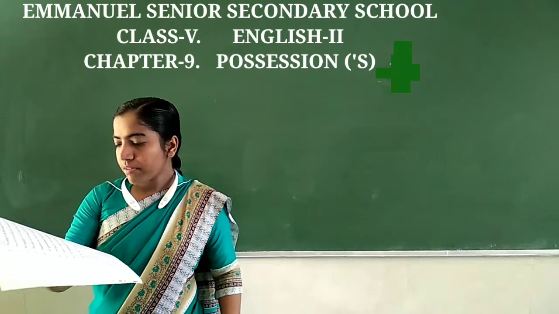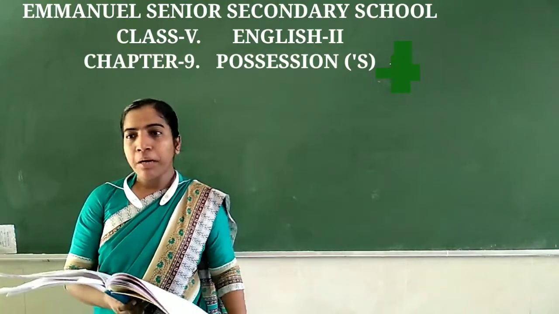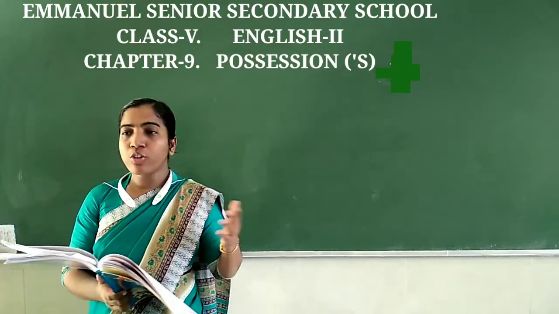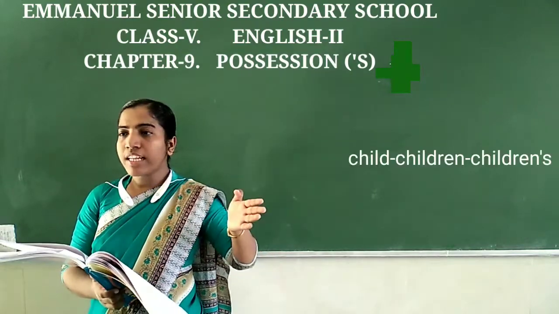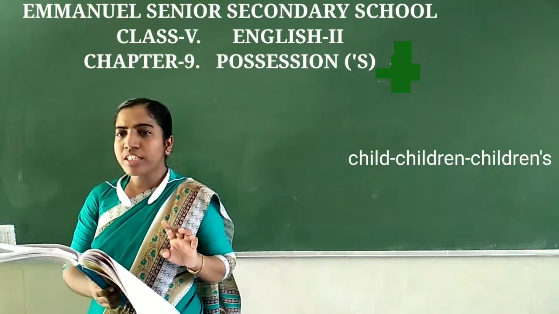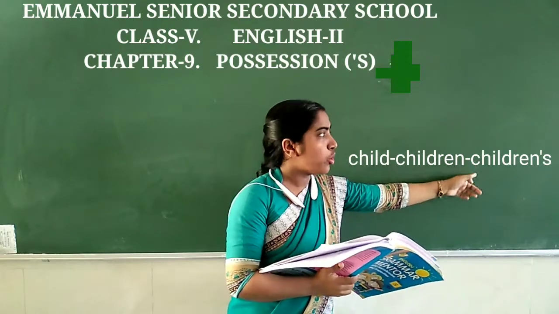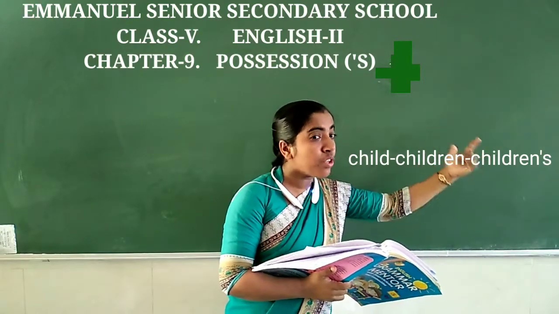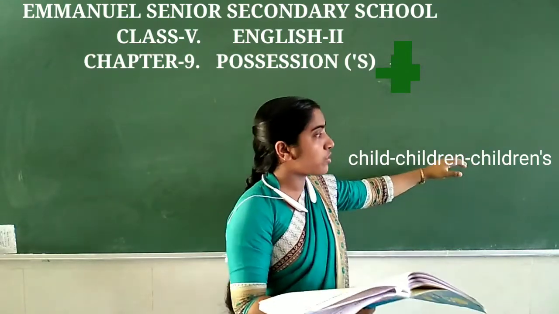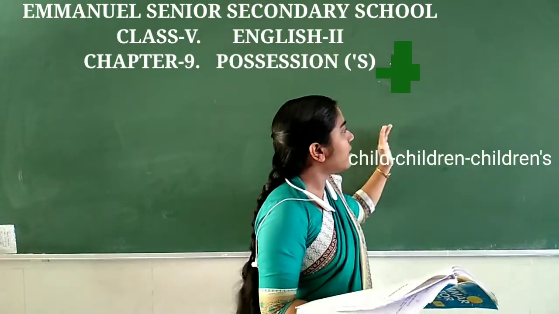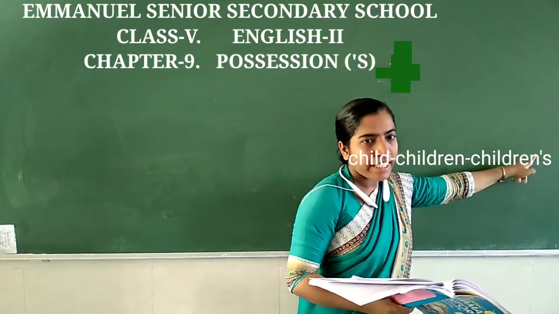Next, one more rule is there: if a plural noun does not end in S. हमें पता है कुछ plural nouns हैं, हमने already learn किया है, S से end होते हैं, कुछ S से end नहीं होते हैं. Example, child. What is the plural form of child? Children. So child, children, the last letter is N. So you have to do the same rule as with the singular nouns. जो singular noun के साथ जैसे आपने किया वो same rule, plural nouns does not end in S. So child, children. In children, apostrophe and S. Okay, children?